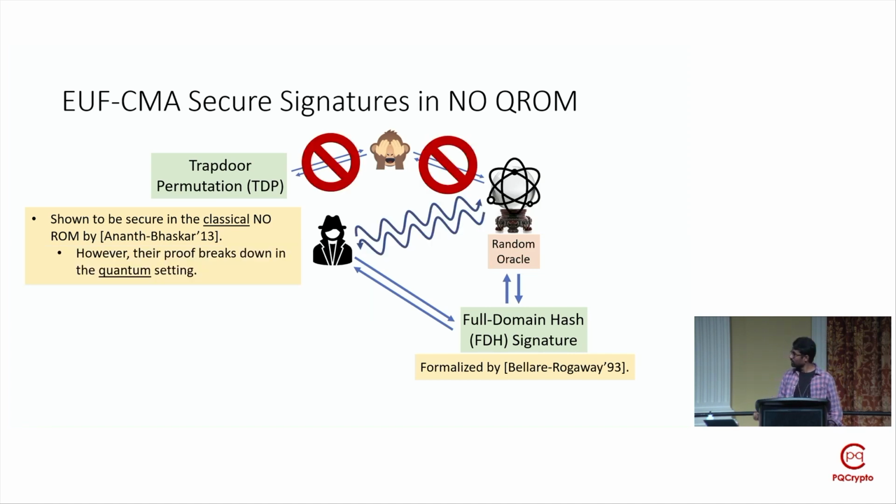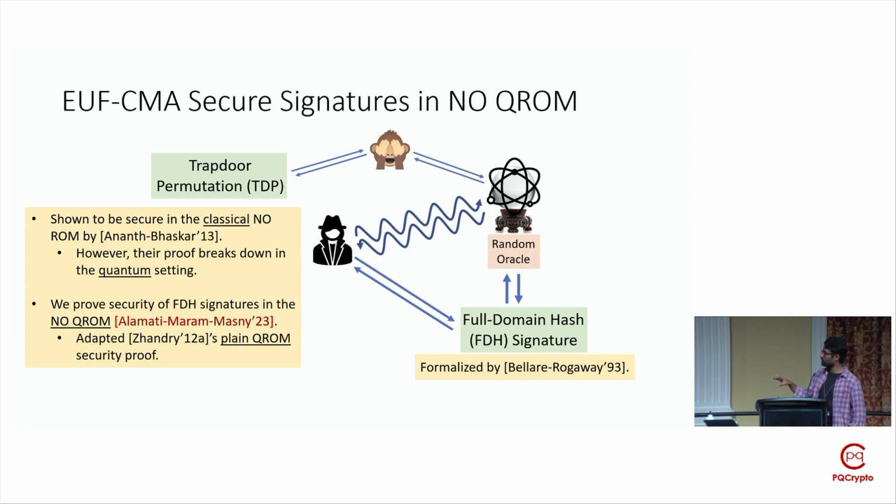However, when you go to the quantum setting, their proof breaks down. One of the reasons is that the proof of Anant and Bhaskar crucially requires working with a polynomial number of inputs and outputs of the random oracle. However, in the quantum setting, this is no longer the case, because again, a single query by an adversary can potentially be a superposition over exponentially many inputs and outputs of the oracle.